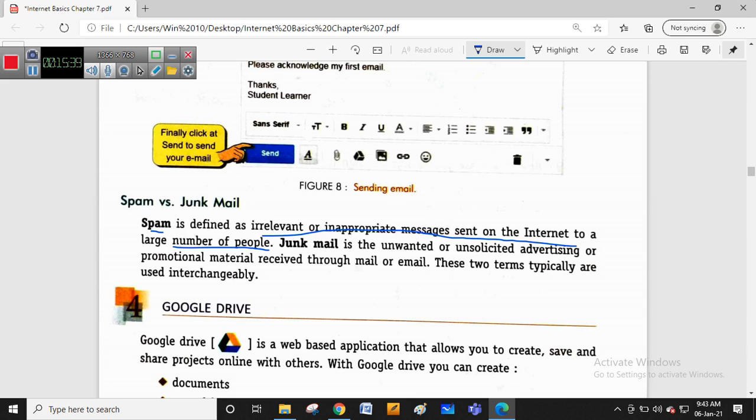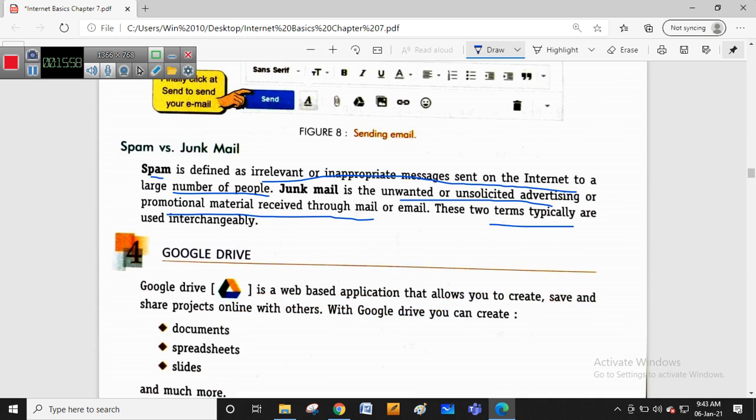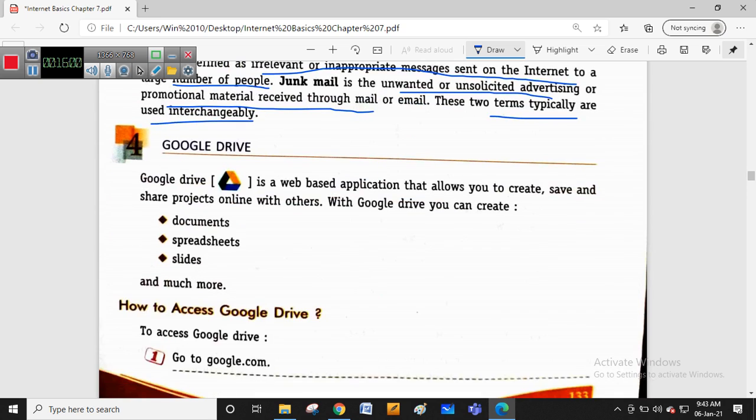Junk mail is unwanted or unsolicited advertising or promotional material received through email. Junk mail is received for promotional purposes from different shopping sites and different banking or financial sites. They send unwanted promotional material through email. These two terms are typically used interchangeably. Sometimes it is called junk and sometimes it is called spam.